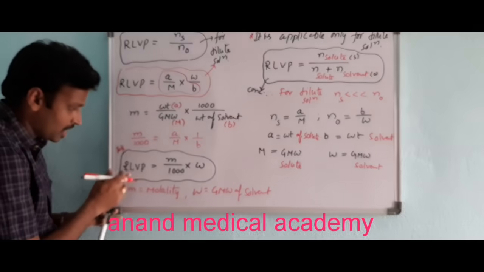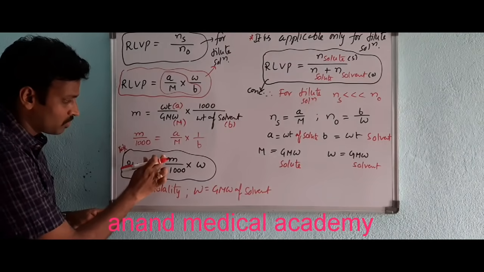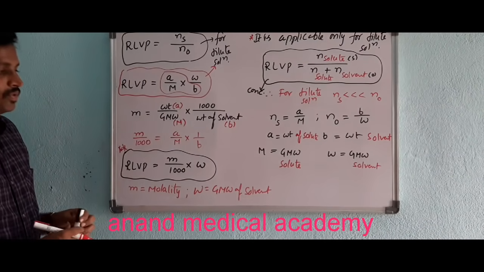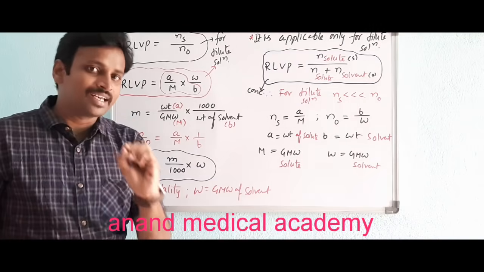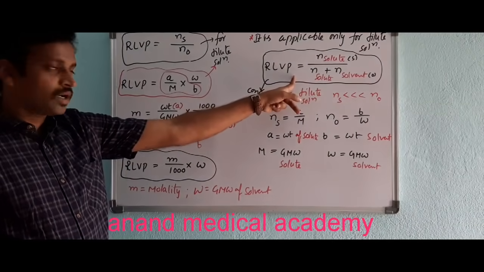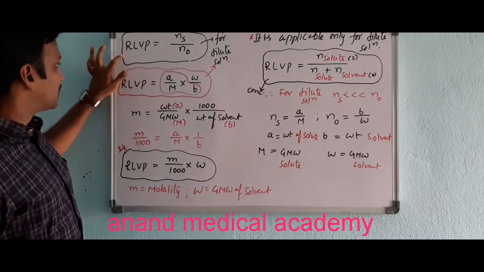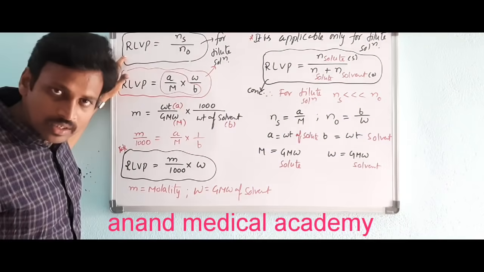Just go through this. RLVP is equal to molality by 1000 into the gram molecular weight of solvent. I repeat, finally, this will be the formula of Raoult's law for concentrated solutions, and this will be for dilute solutions. Got it? Thank you.